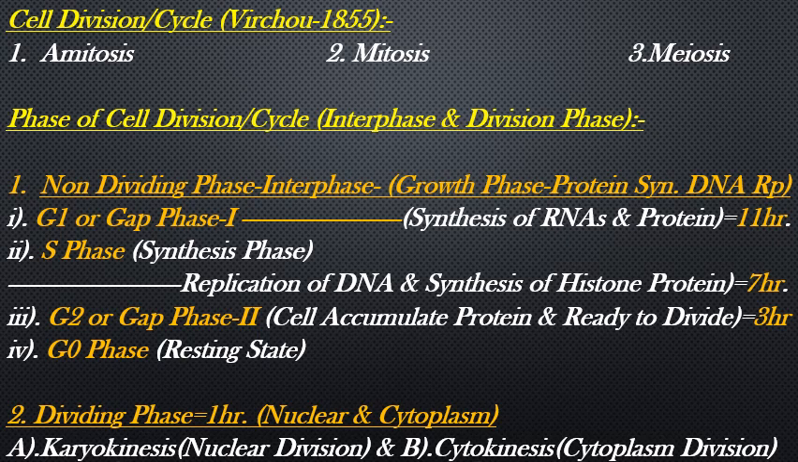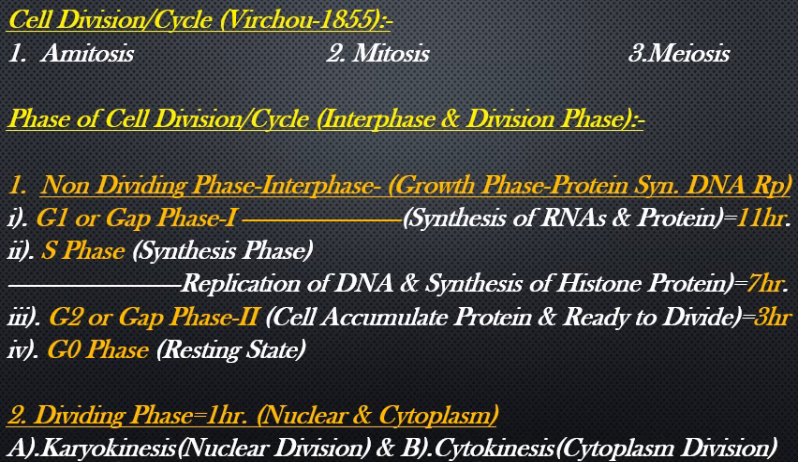Amitosis is a very simple cell division. Basically, when a cell is replaced by one through a simple process, just like in bacteria and small living organisms, that type of cell division is amitosis cell division.